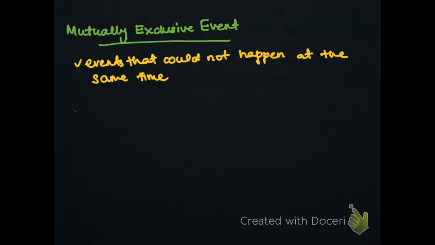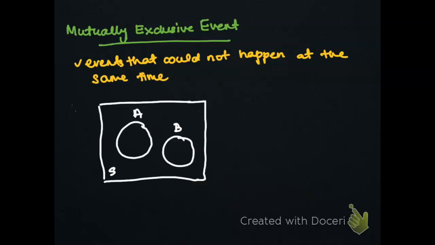Okay, the first one is mutually exclusive event. Here, mutually exclusive events are events that cannot happen at the same time, which means that if you have event A and you have event B, A and B cannot occur at the same time. Or in other words, we can say that the two events don't have any common point. I illustrate the information in this Venn diagram figure. If you look here, we have two events, event A and event B. There is no intersection, no common part between these two events. These two events state that A intersect with B is equal to 0.